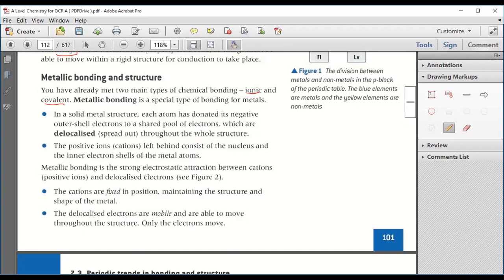Now, what is a metallic bond? Read it carefully again. In a solid metal structure, each atom has donated its negative outer shell electrons to a shared pool of electrons. Now see, suppose this is sodium. Sodium has 11 electrons and 11 protons. The electronic configuration is 2, 8, 1. Now suppose this is a sodium metal pool.